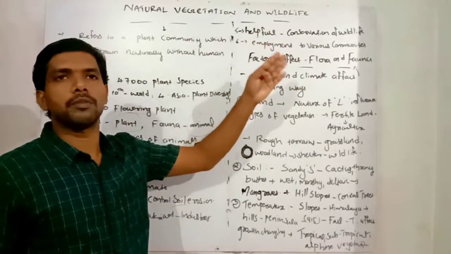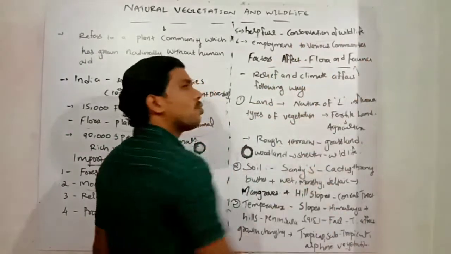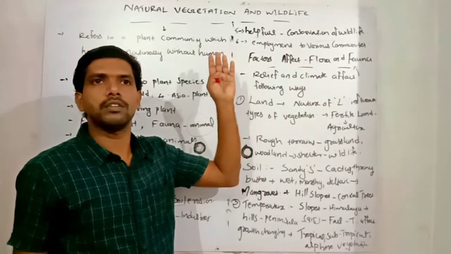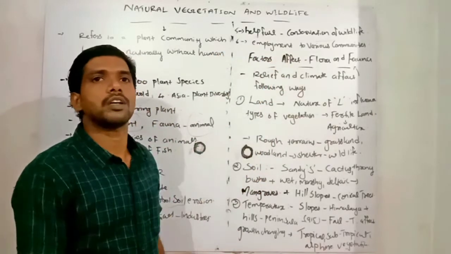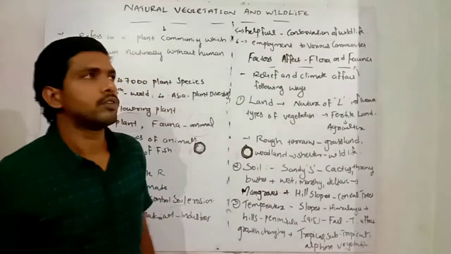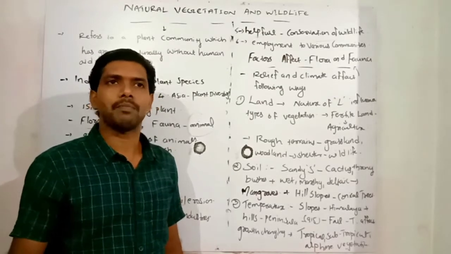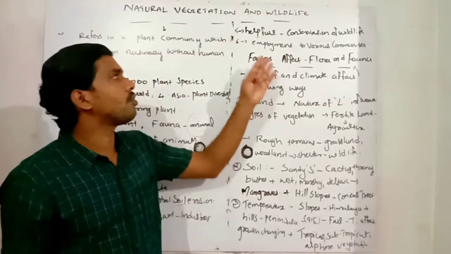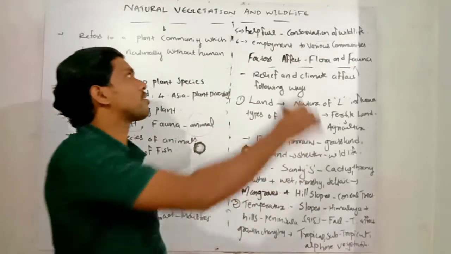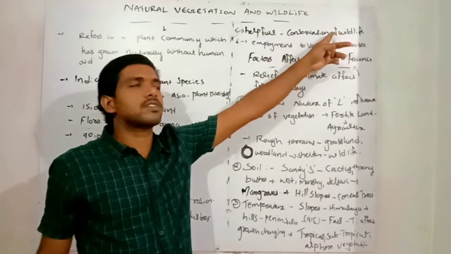Natural plant kingdom and natural vegetation are helpful for the conservation of the wildlife. Wildlife are living in our natural vegetation, in the natural wild, especially natural elements called forests and other areas. And another one is that it gives employment to various communities depending upon the forest. Near the forest region, tribals and other people depend on our forest, and it gives a lot of employment opportunity for the various communities. So the fifth importance is that it is helpful for conservation of the wildlife resources in our India.